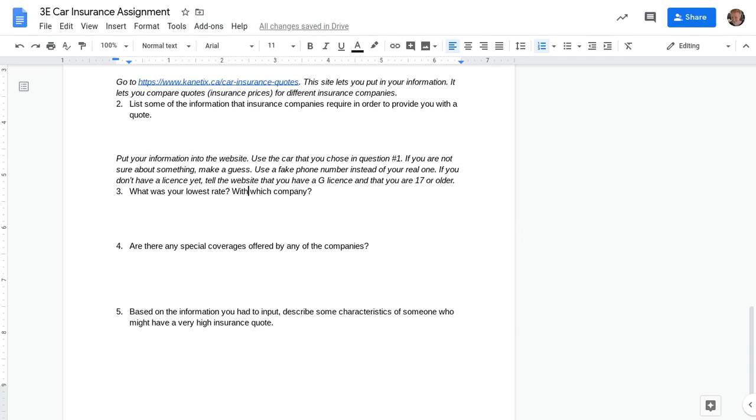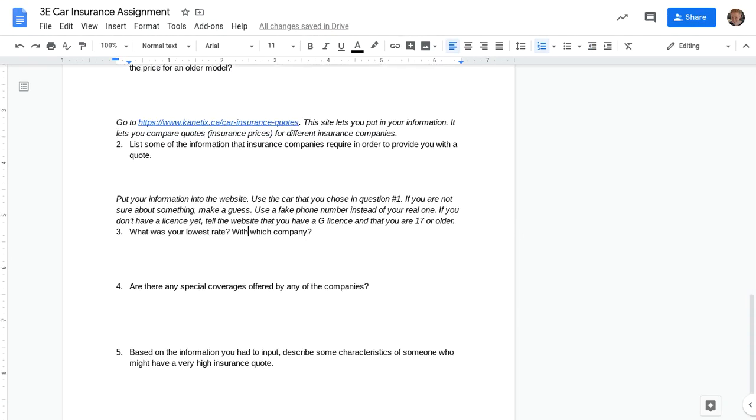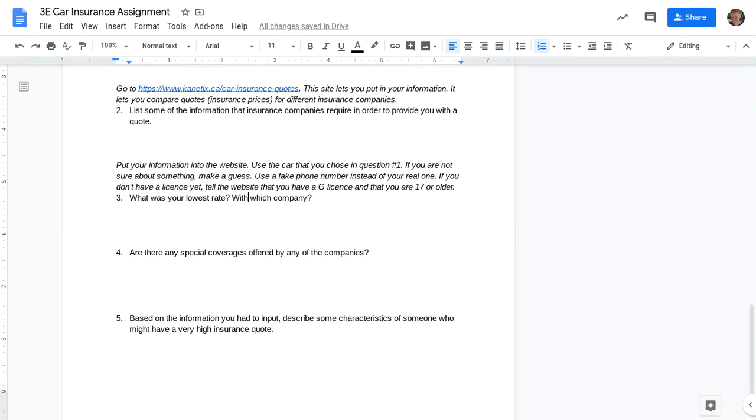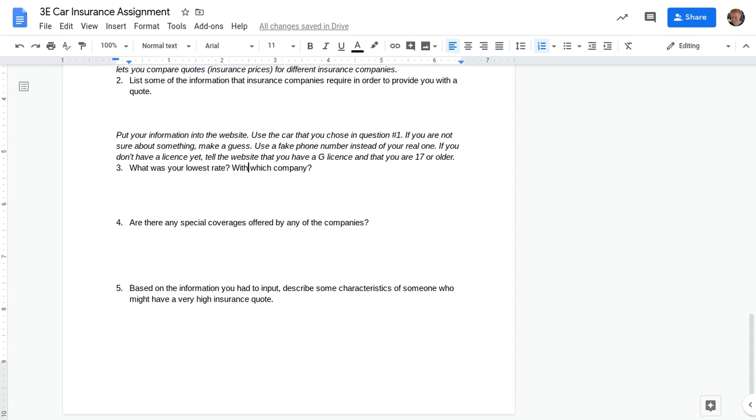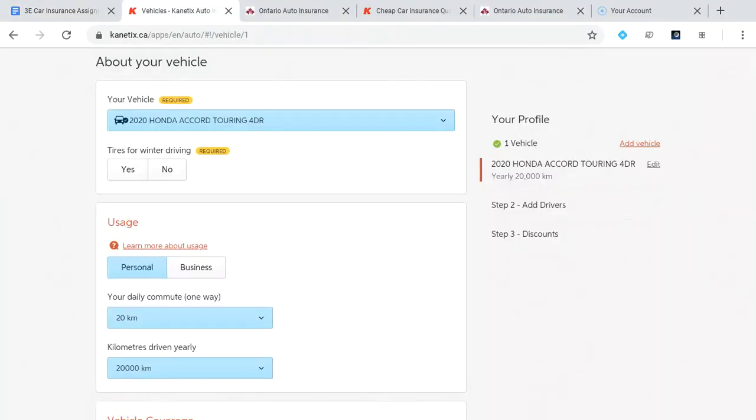So you're going to be listing the information about the car. Then for number 2, some of the information that they ask you. Some of the questions that I'm about to show you, and some that you'll find you can listen for number 2. And then you'll have to make up some information in there, and then you're going to compare and look at what rates that they give you.